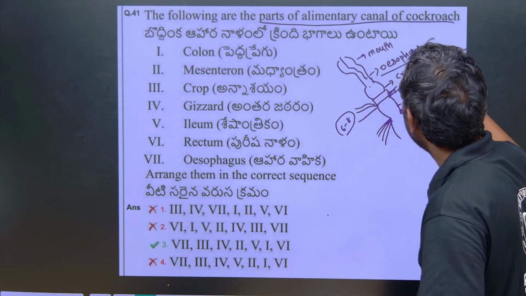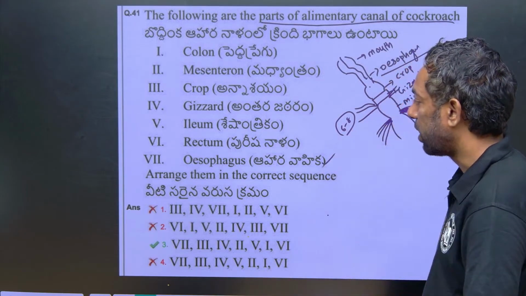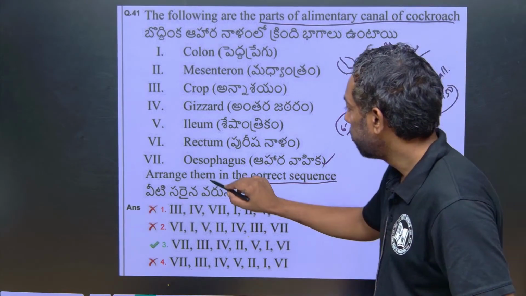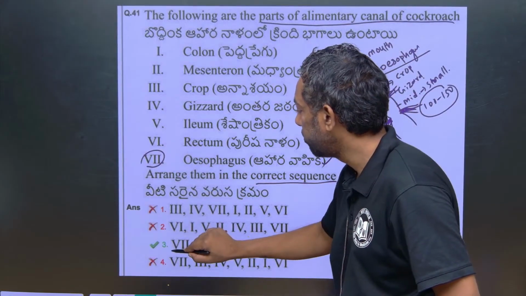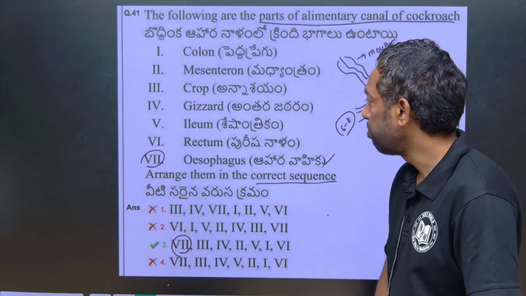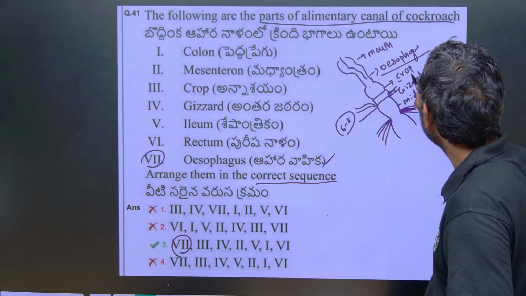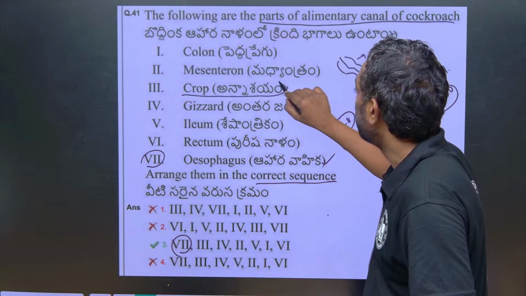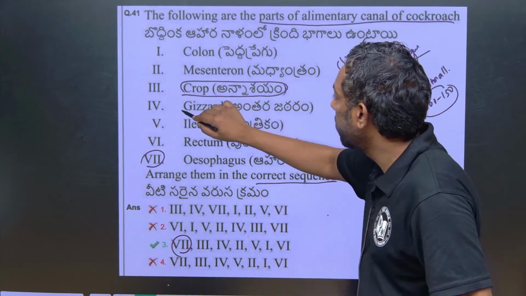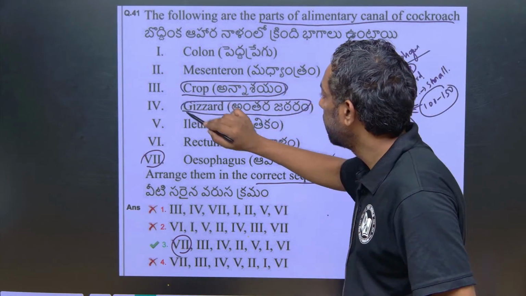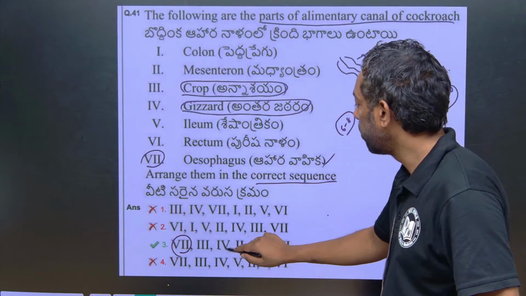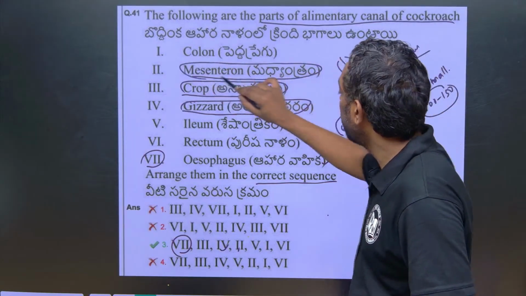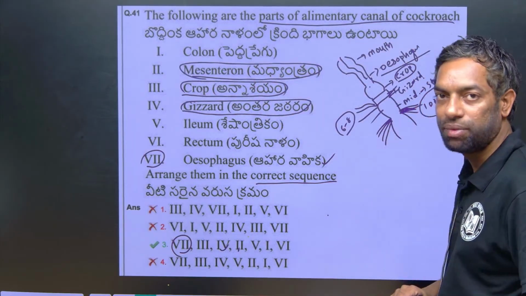There is no mouth in the options; first is the esophagus. Arrange them in the correct sequence: first is the esophagus, so 7 is the first one, obviously. Next, after the esophagus, the crop; the third one is the crop. After that the gizzard, immediately after the crop, the fourth one. After that, the second one, mesenteron. Mesenteron is there in the midgut.